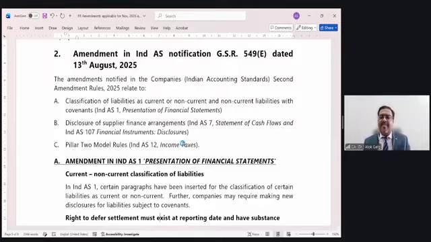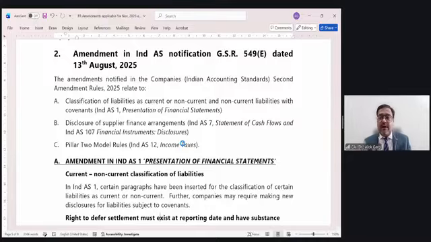If a company's liability was non-current in nature, but on the reporting date the company has made some default of the loan agreement, due to which the loan becomes repayable on demand, it means on 31st March the loan becomes a current liability. So the standard says that you have to see the substance, the nature on the reporting date, not beyond the reporting date. So on the reporting date, it becomes a current liability.